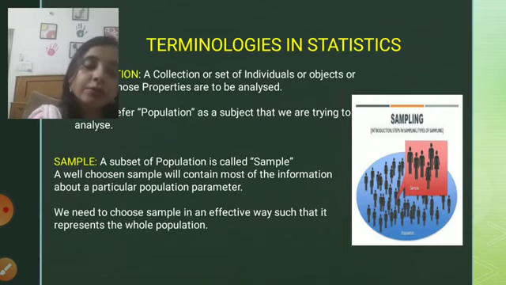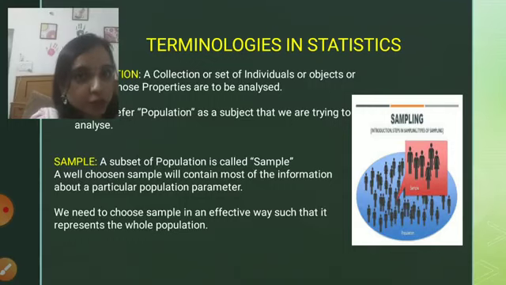Coming on to the different terminologies used in statistics, we'll start with the first basic terminology, that is population, and then we'll move on to the sample. Population and sample are the two very common terminologies, I must say. Whenever we have studied statistics, we must have gone through these two terminologies. Population can be defined as a collection or a set of individuals or objects whose properties are to be analyzed.